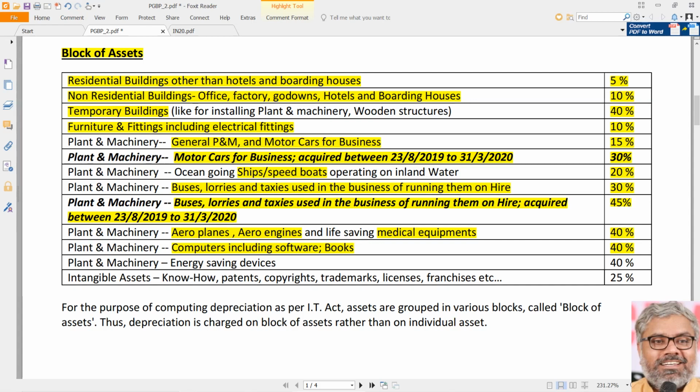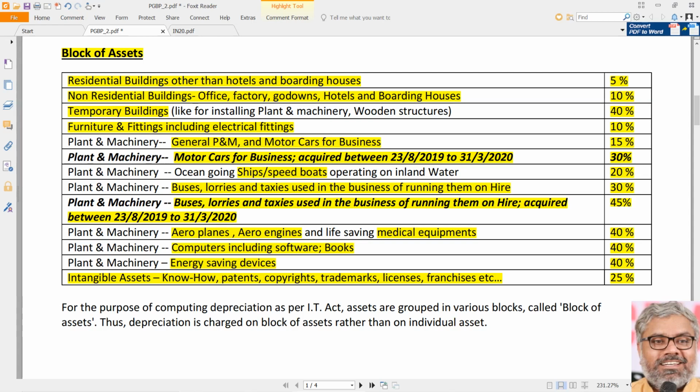Now, energy saving devices. What are those? Maybe whatever, we don't know. Electrical engineers will know that. They are eligible for 40% rate of depreciation. All intangible assets, this is important once again, are eligible for only 25% rate of depreciation.